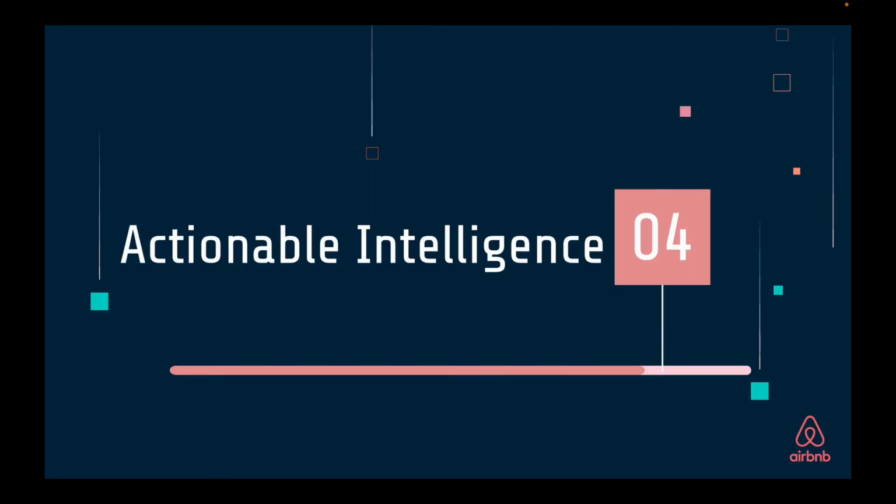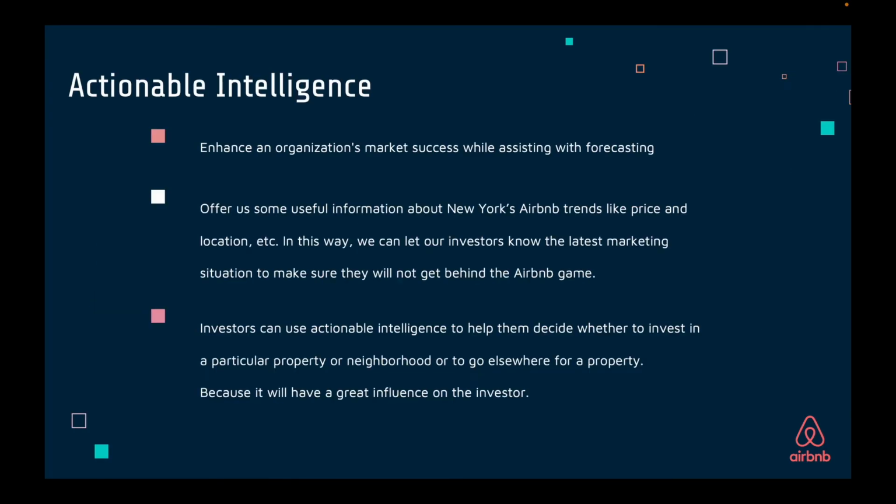So this part is about the actionable intelligence. From the above information, the meanings and trends can enhance an organization's market success while assisting with forecasting. Secondly, it offers us some useful information about New York's Airbnb trends, like price versus location.